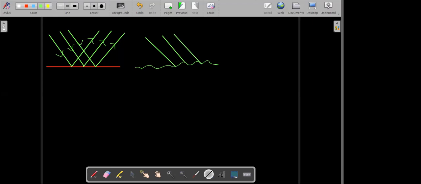The rays of light falling at different places get reflected along different directions. Such a reflection is called an irregular reflection. Got it? Understood this irregular reflection?